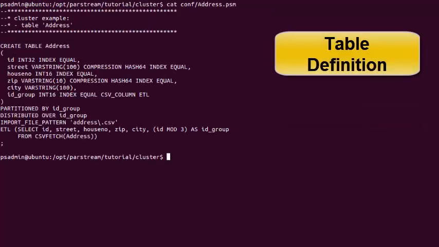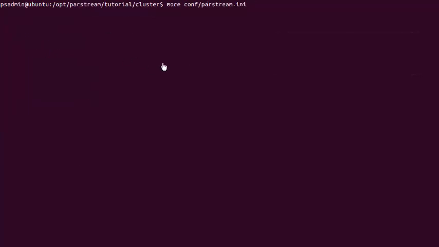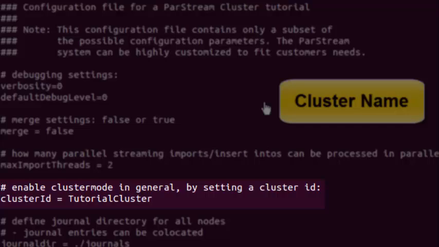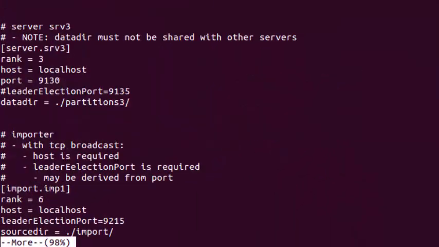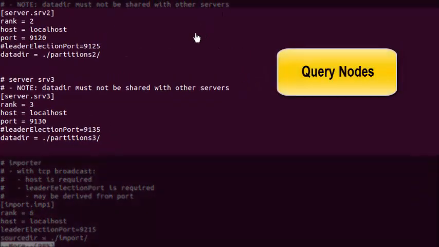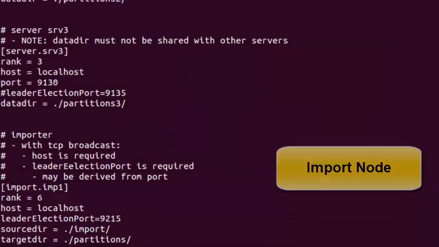This is the table definition for an address book application. This table is distributed over all 3 nodes of the cluster. In the cluster configuration file, specify the unique cluster name. Also, define the import node.